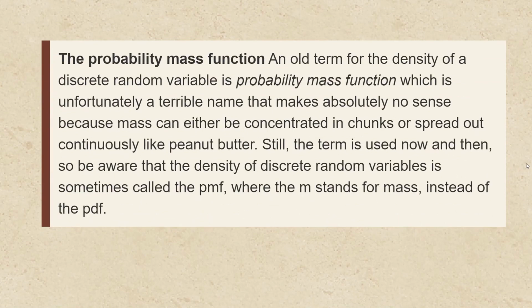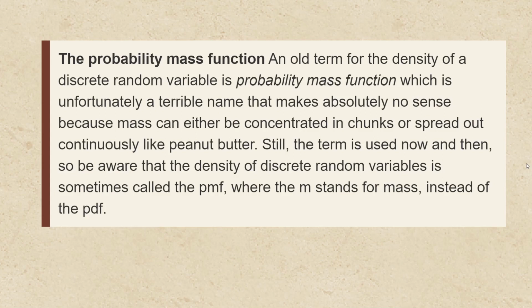Now, an old term for the density of a discrete random variable is the probability mass function, which is unfortunately a terrible name that makes absolutely no sense, because mass can either be concentrated in pieces or spread out continuously like creamy peanut butter.